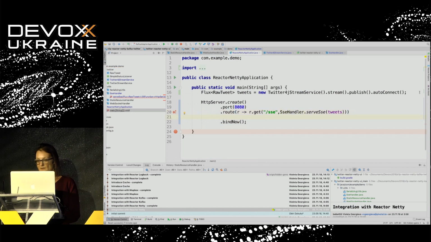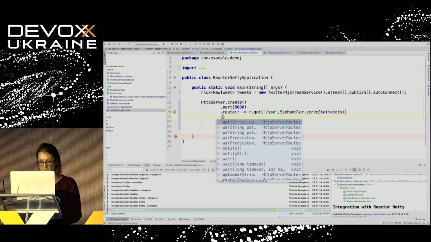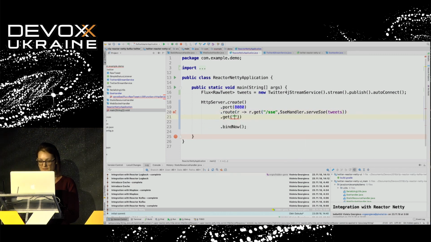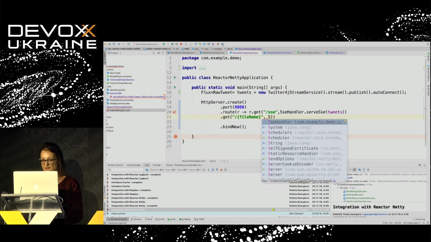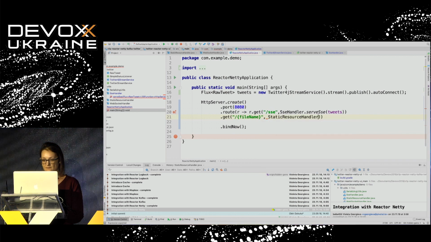Okay, here we can specify two additional routes. The first one will serve something coming with the path parameter file name. And then we can invoke the handler for the static resources.